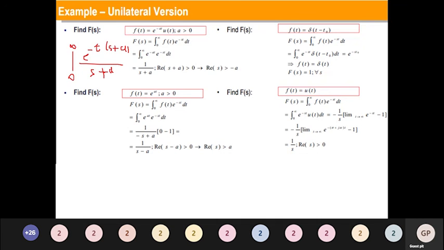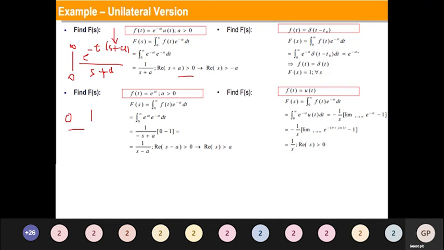So you can substitute infinity here, it becomes e power minus infinity, which is 0. You can put 0 here, e power 0 is 1. This is possible when my s plus a value is going to be positive.